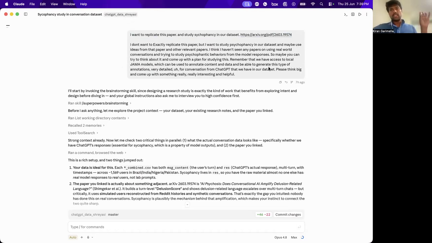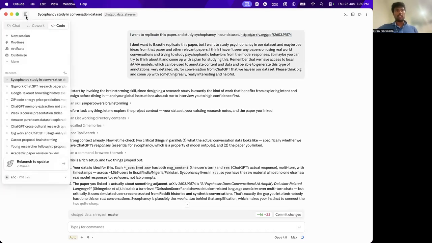So the main thing here is that tools like Claude Code or Codex are really good at doing basic analysis. They can write simple Python code, generate a bunch of plots, do some analysis, regressions, things like that. But they're not really helpful for doing anything beyond that. Like, I have this data set, it's a large data set, around a million messages or so, and I want to know how prevalent sycophancy is.